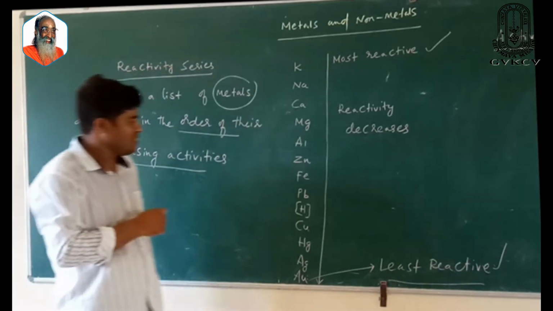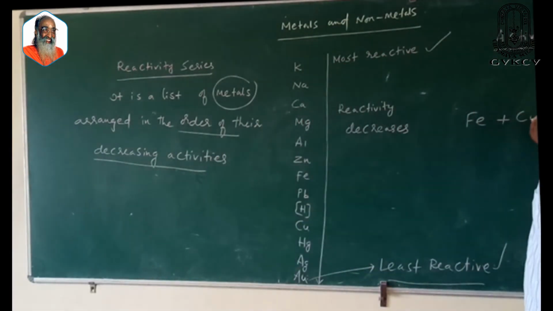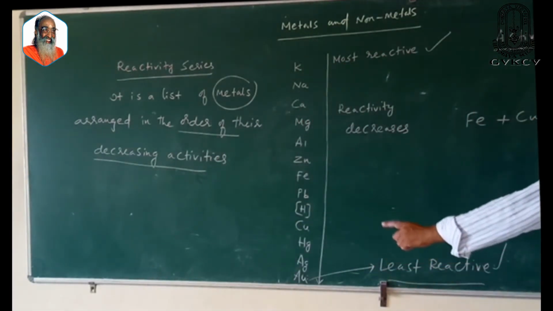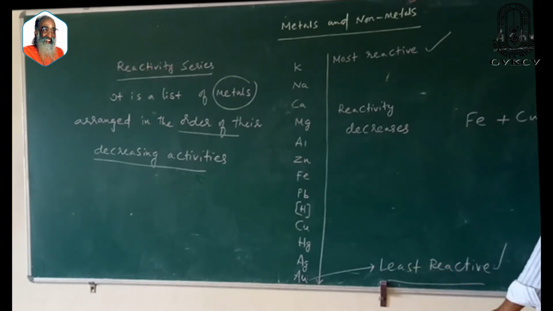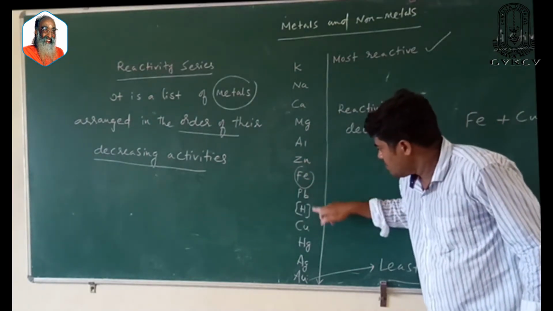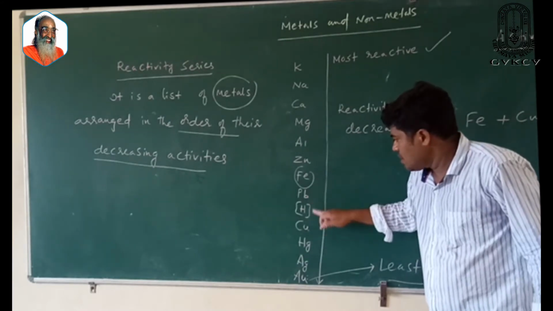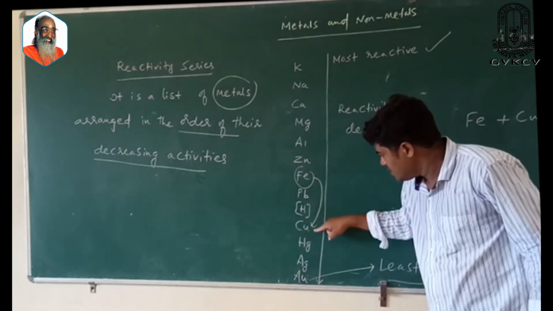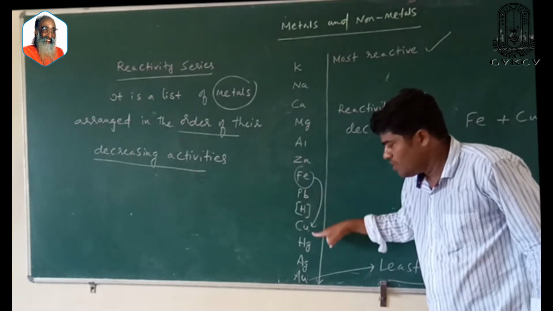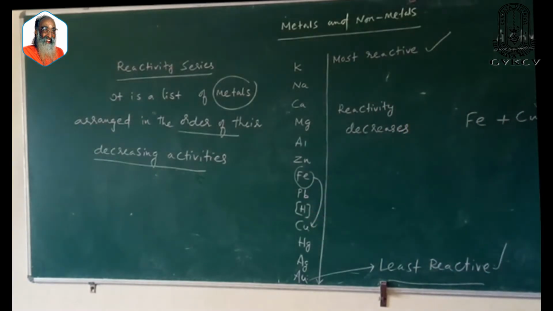For example, you see here, iron reacts with copper sulfate. You get FeSO4 plus copper. Where is copper placed? Copper is placed below iron. So it means iron is more reactive than copper, so iron will displace copper.